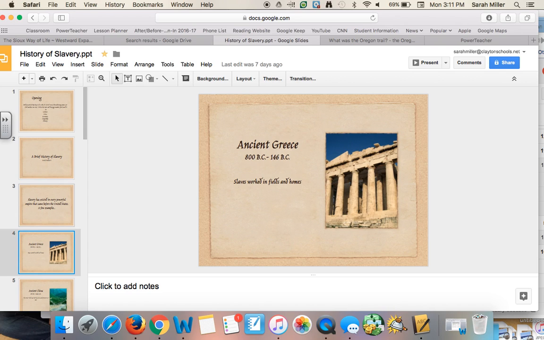Greek law gave slave owners almost complete power over their slaves, allowing any type of punishment except death. Slaves had no rights in a court of law. A slave could buy his own freedom or receive it as a gift for outstanding service, but an ex-slave could almost never become a Greek citizen.